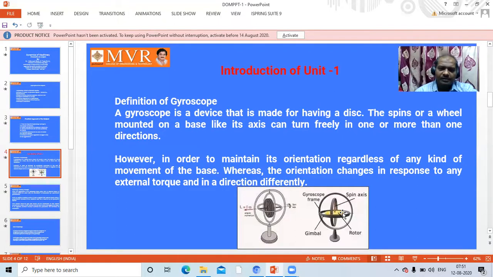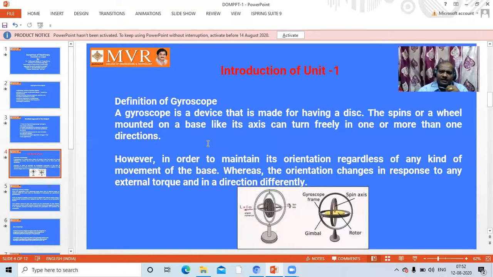That is important. Next, coming to this one, gyroscope definition. Once again, I will read for this one. A gyroscope is a device made with a disc that spins, or a wheel mounted on a base, so that its axis can turn freely in one or more directions. However, in order to maintain the orientation regardless of any movement of the base, the orientation changes in response to any external torque and in a different direction.